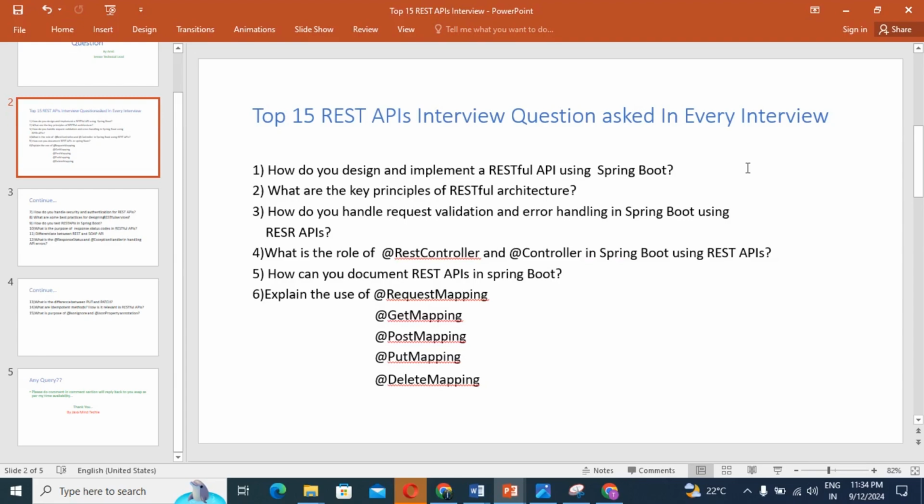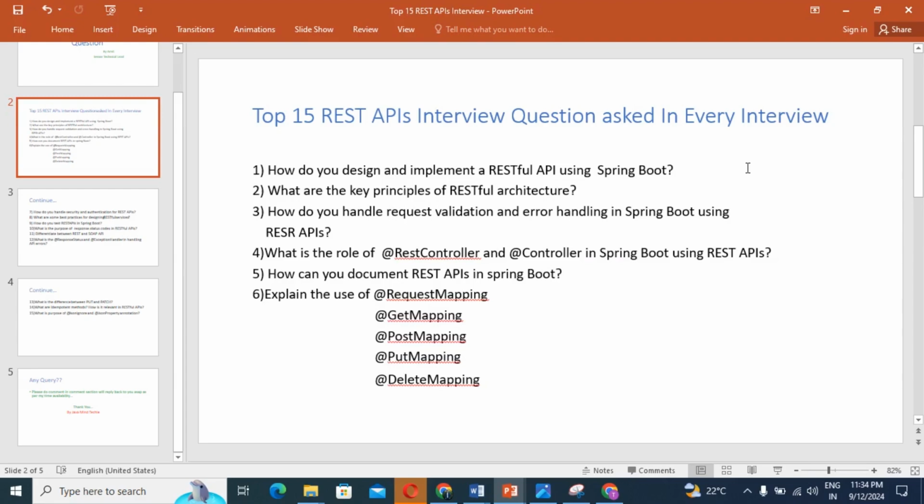Next is @PutMapping. It is the same: if you are going to use the shortcut, then under @RequestMapping, inside the brackets, you can use method equal to RequestMethod.PUT as well. So what does it do? PutMapping maps HTTP PUT requests to a method. Generally it is used for updating the resource. I will explain in a later question the difference between put and patch, and what exactly that is. So generally PutMapping is used to update the resources.